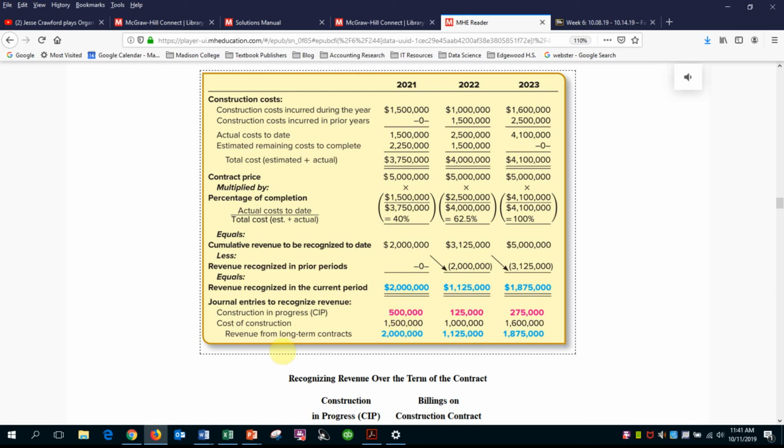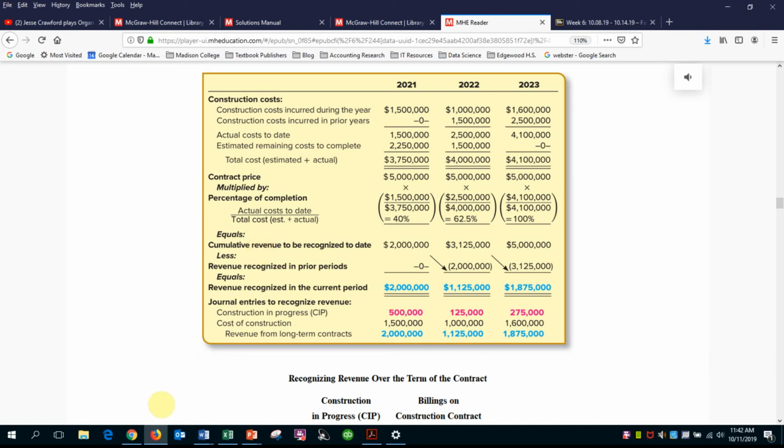Therefore, we'll recognize 62.5% of the total contract price as revenue. And then from that $3.125 million, 62.5% times the $5 million, we're going to deduct the $2 million already recognized. So in 2022, we'll recognize an additional $1,125,000.